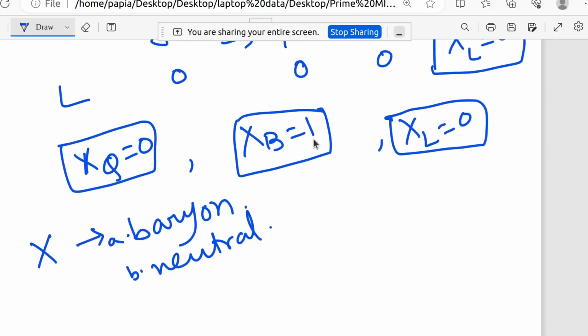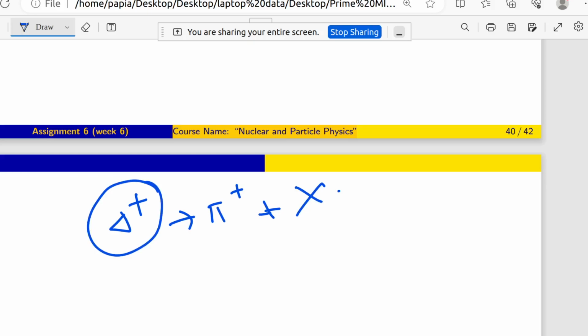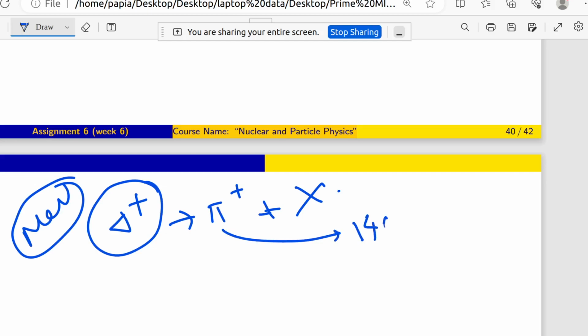So these two conditions I got from that x. Now, also from the energy conservation. What will be the energy conservation problem here? See, delta plus has an energy of the order of something in MeV. I forget that one, but this is well known. This is 140 MeV.